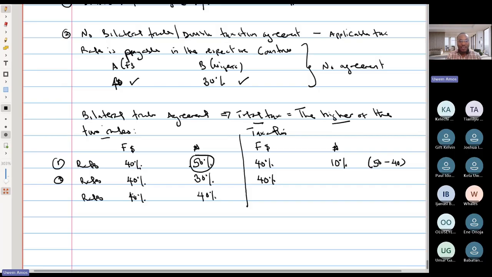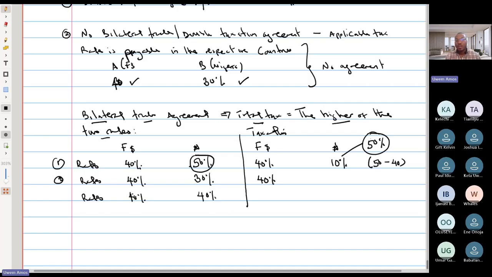Now, there is a bilateral trade agreement. If there's no bilateral trade agreement, what percentage do you think we will pay here? Let me hear someone's voice. In that first scenario, if there was no bilateral trade agreement, what percentage do you think you would pay there? You pay 30. No, I mean the first scenario, the first one where you have 40-50. You pay everything. You pay the rate in every country. So if there was no bilateral agreement, you pay 40 here, you pay 50 here. Please take note. But if there is a bilateral agreement, your total tax will be the higher of the 2.